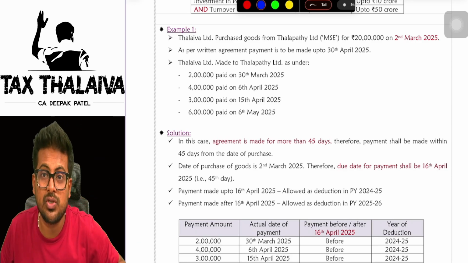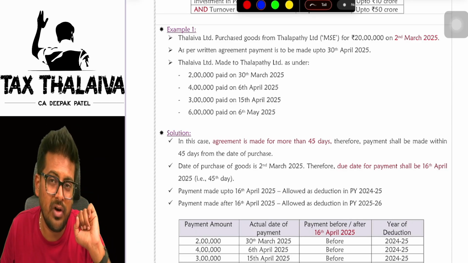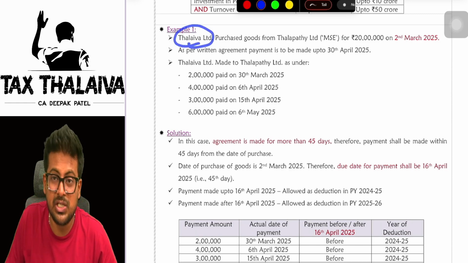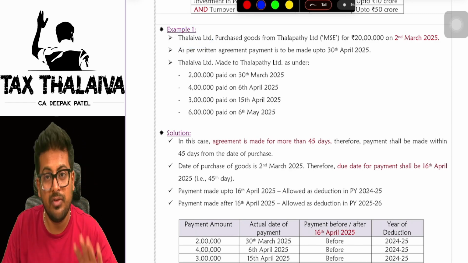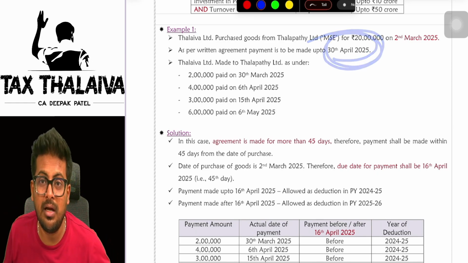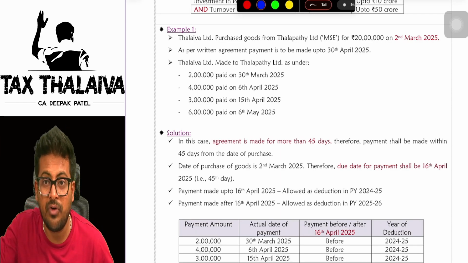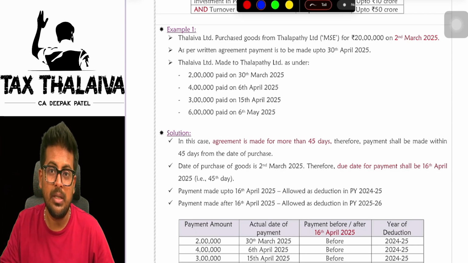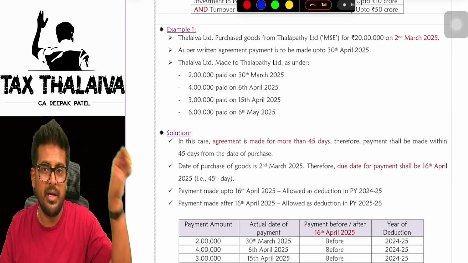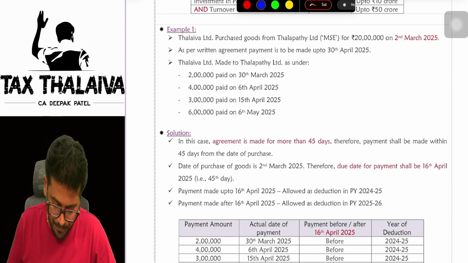So 30 plus 20 is 50 days already. So they agreed for more than 45 days or not? Means Thalaiva Limited purchase, no. So Thalaiva Limited has to make payment within 45 days, though they agreed in the agreement that payment has to be made before 30th April. They agreed for more than 45 days. But I told you, the payment has to be made within 45 days if there is an agreement. If there is no agreement, the payment has to be made within 15 days.